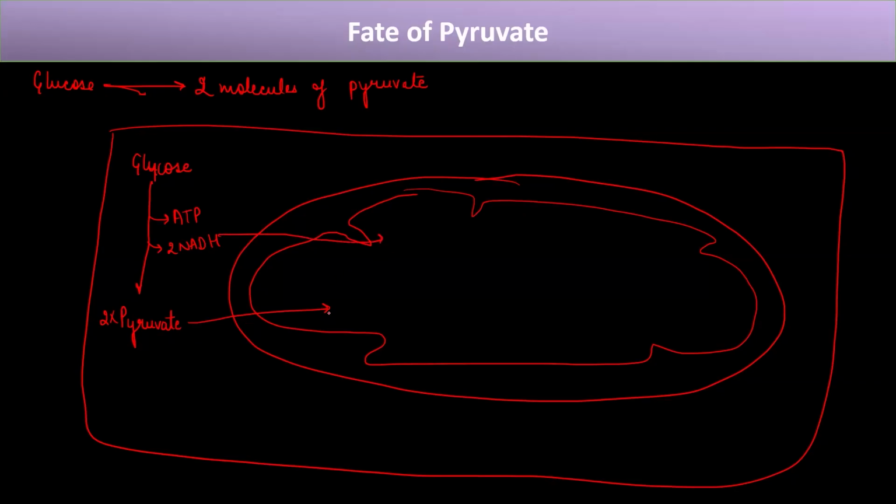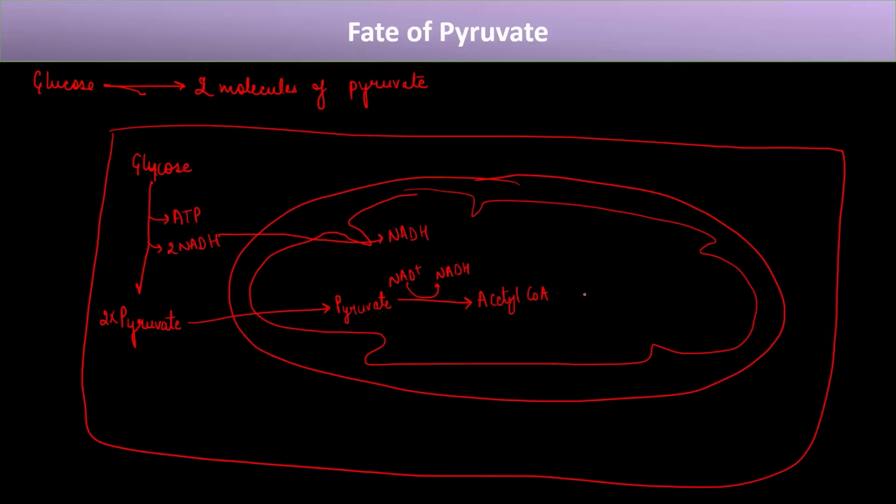And once the pyruvate enters into the mitochondria, it gets converted into a compound known as acetyl-CoA. And here also, it utilizes NAD plus and leads to the production of NADH. So here we have this NADH.